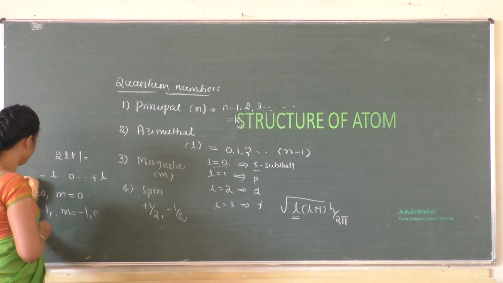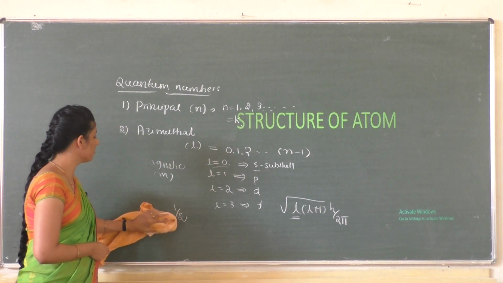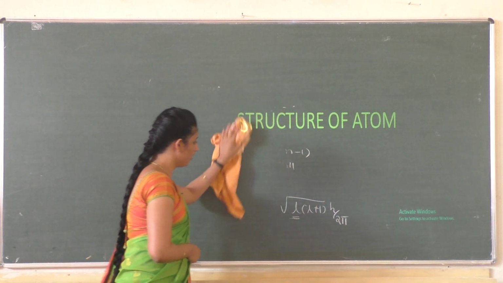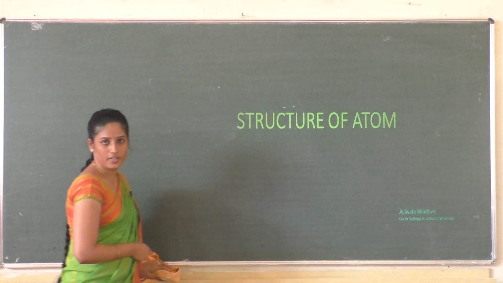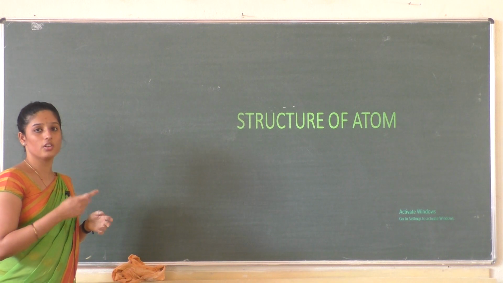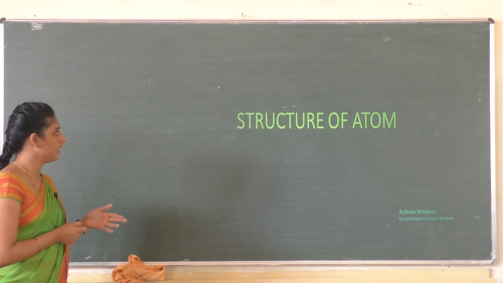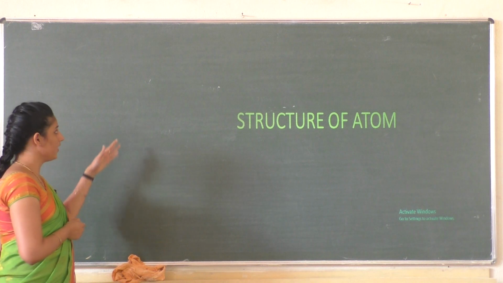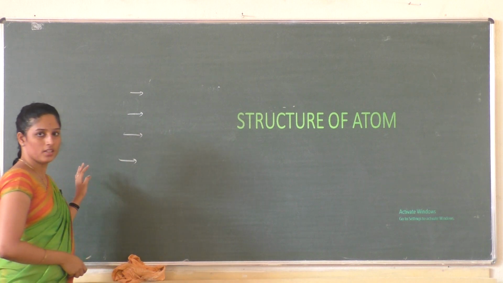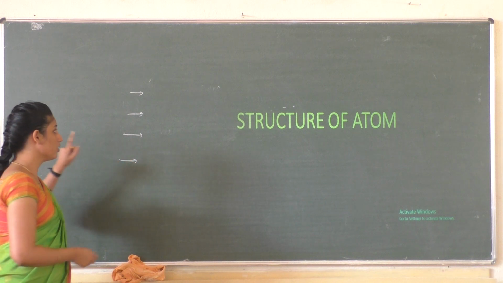After this, the next part of this chapter is about the distribution of electrons into various atomic orbitals, which we call electronic configuration. In order to write the electronic configuration of a particular element, we need to follow certain rules: starting from the Aufbau principle, next the n+l rule, Pauli's exclusion principle, and the last one is Hund's rule.